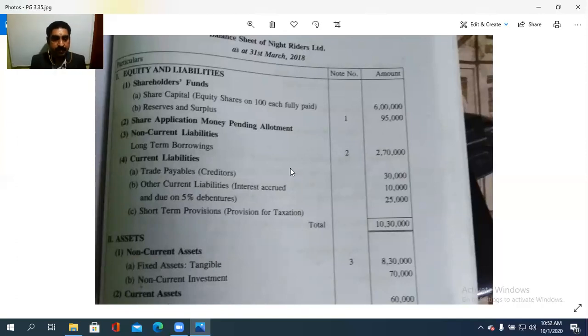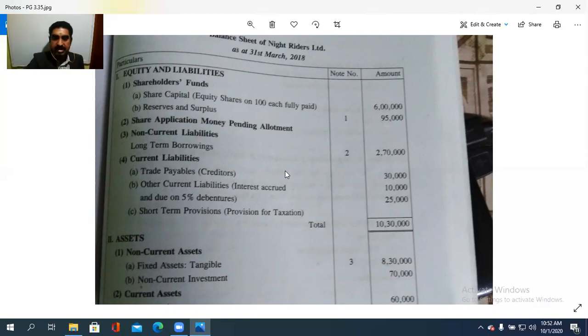Then current liability: the trade payables, that is the creditors, 30,000. Other current liability, that is interest accrued and due on 5% debentures, 10,000. That is given in the question as it is. And short-term provisions, that is provision for taxation, 25,000. Current liability is a liability that does not extend for more than a period of 1 year, like trade payables or creditors, other current liability and short-term provisions.